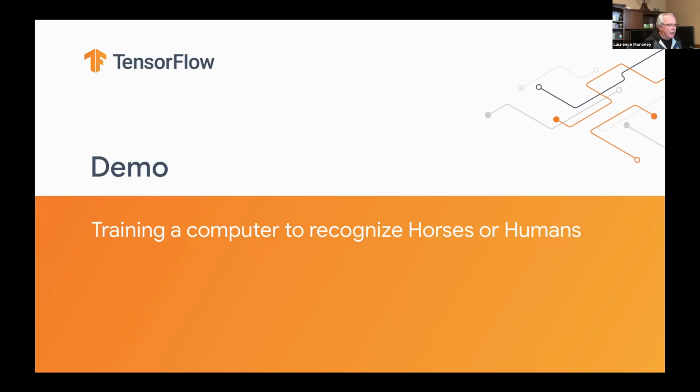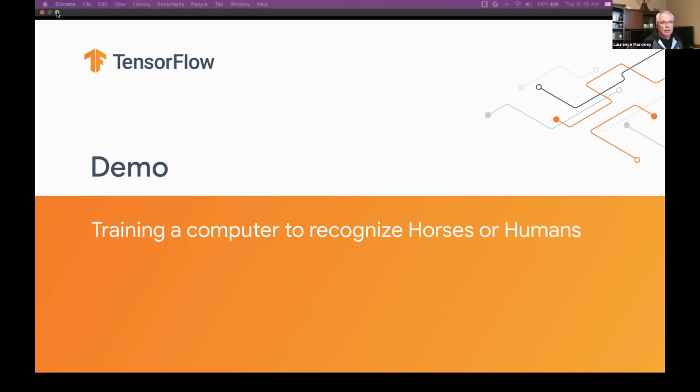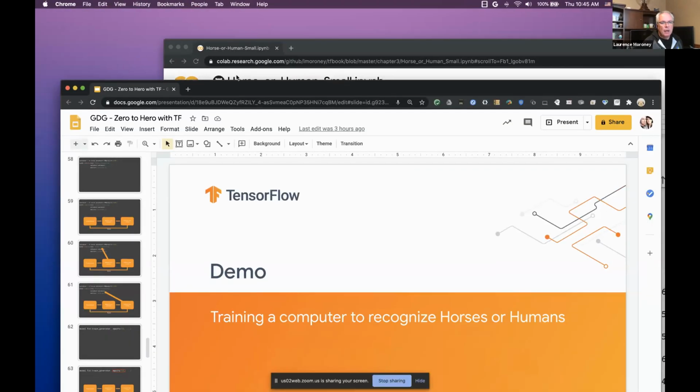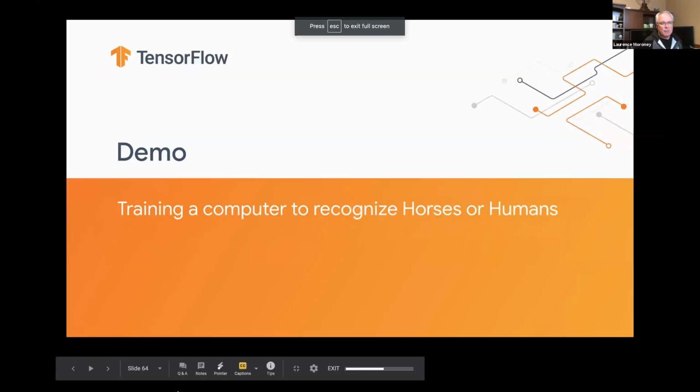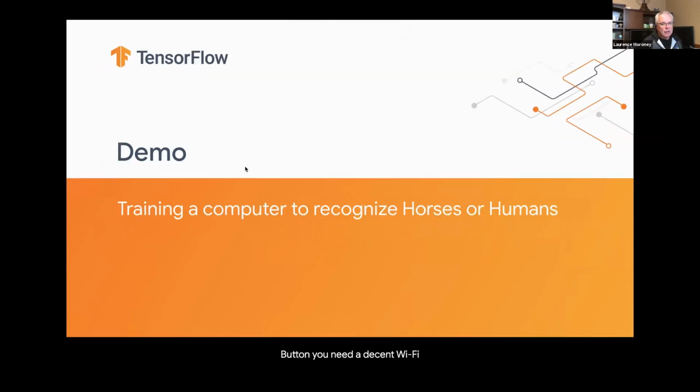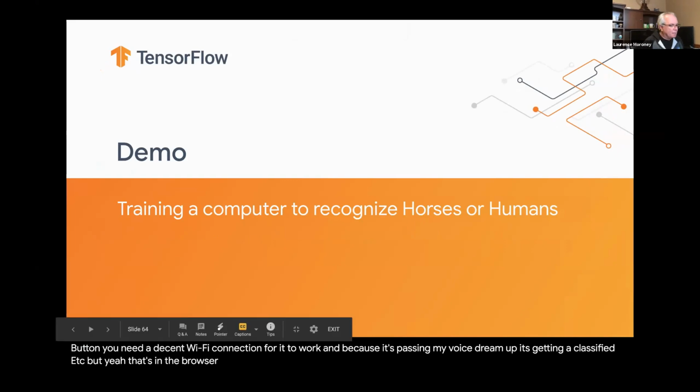So Ruchita asked about TFX. That was from the previous, but yes, TFX is free and open source. Suyash asked about the auto captioning. Is it on browser or native app? It's in the browser. So I'm just showing Google Docs in my browser, and we'll see we're just in Chrome. And when I present the auto captioning, I just turn on the captions button. You need a decent Wi-Fi connection for it to work, because it's passing my voice stream up and getting it classified. But yeah, that's in the browser.